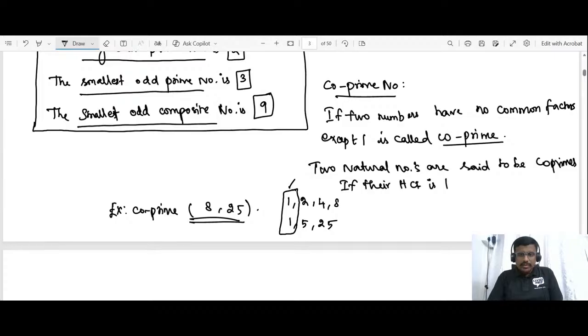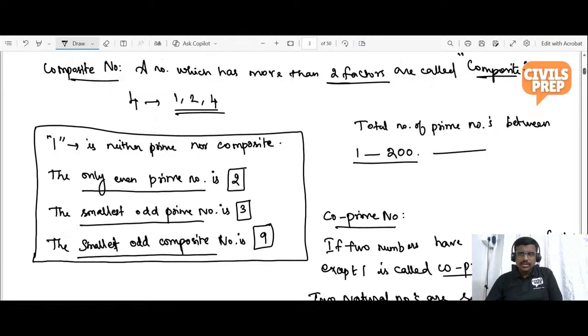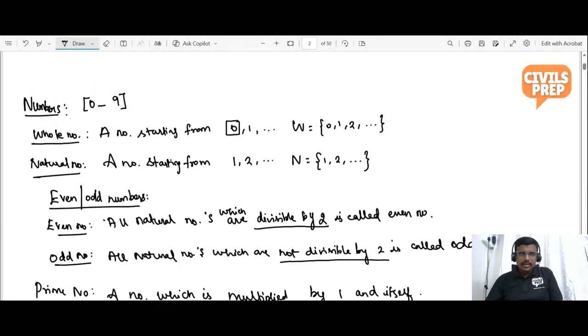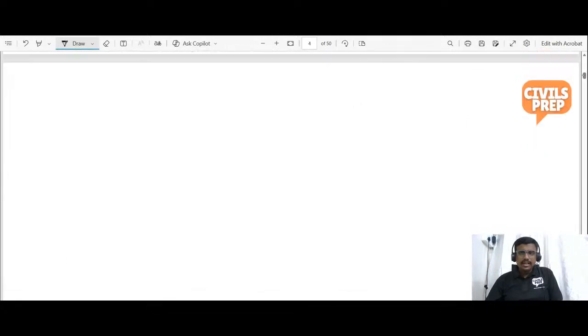It does not need to be a prime number, yes. So shall we move on to the next part? So with this, we have completed the prime numbers part, and now we are entering into the divisibility rule.